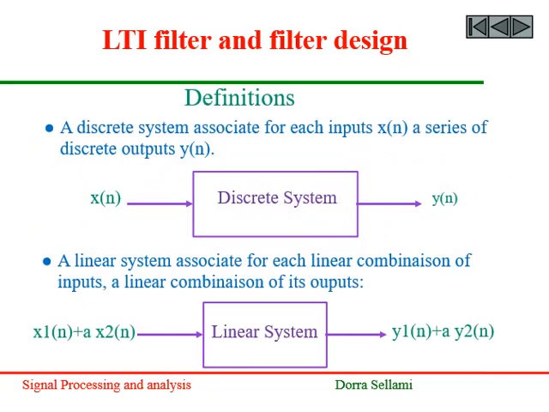Here are some interesting definitions. A discrete system associates for each series of inputs x a series of discrete outputs y. A linear system associates for each linear combination of inputs a linear combination of its outputs.